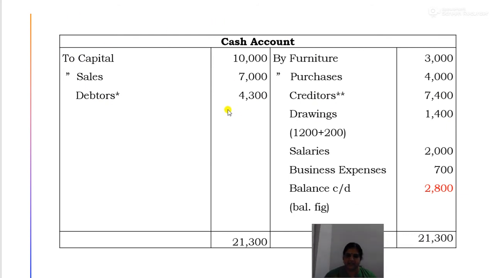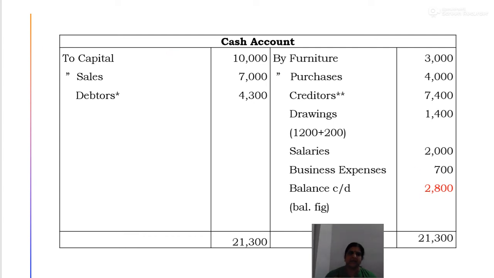So in the cash book or cash account, first of all to capital 10,000, then to sales 7,000, then to debtors 4,300, then comes by furniture 3,000, by purchases 4,000, creditors 7,400, drawings 1,200 plus 200, 1,400, salaries 2,000, business expense 700. So the closing balance total is 21,300 and the closing balance is 2,800. So the closing cash balance is 2,800.